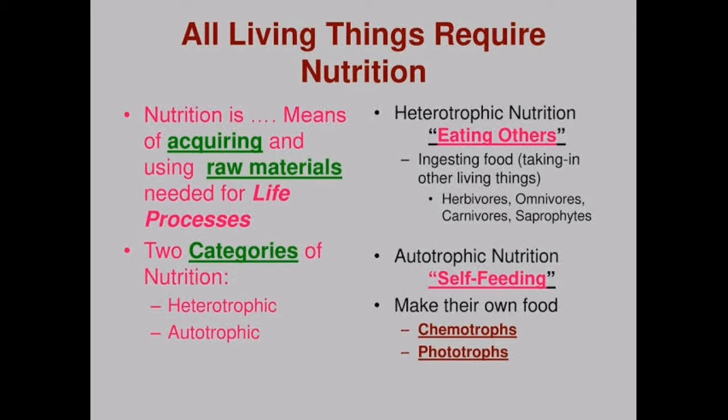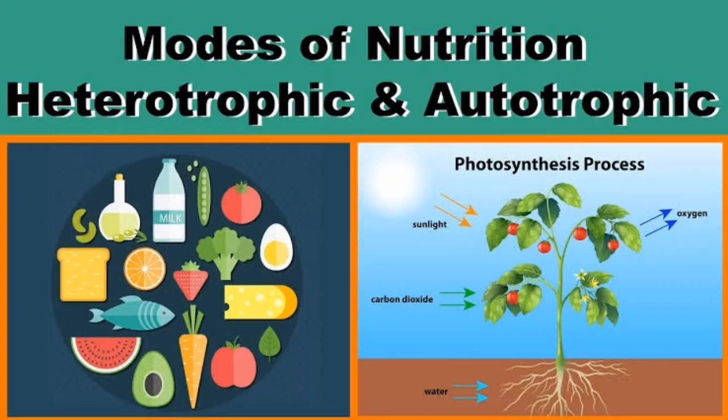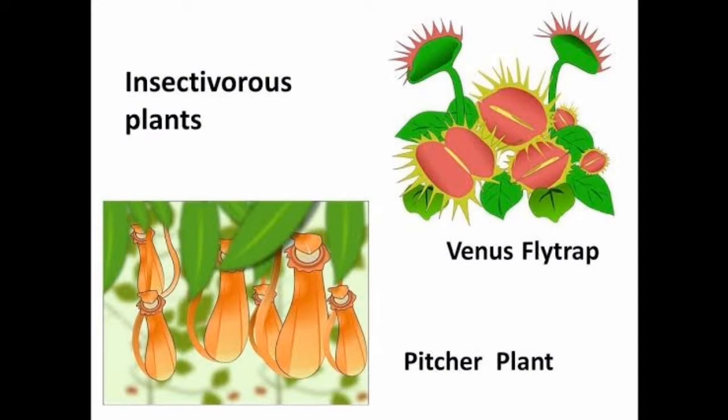The next type of nutrition is autotrophic nutrition, that is self-feeding. The only autotrophs in this world are plants. They make their own food by the process of photosynthesis. Let us see this mode of nutrition in more detail. First of all, we are going to see insectivorous plants. So there are some plants which are autotrophs but they can also digest insects. They are called insectivorous plants. Example, pitcher plants, Venus flytrap. They are the examples of insectivorous plants.